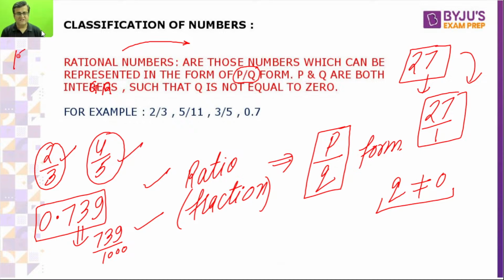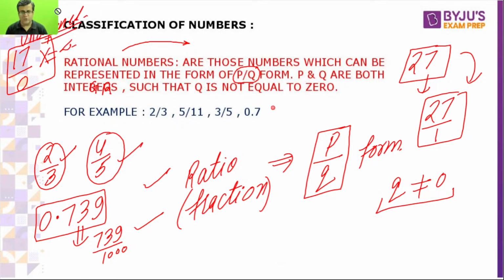If I take 17 by 0, this is practically not possible. This is undefined. Infinite, we used to call, right? So 0 should not be there in the denominator. Q is never equal to 0. That's the only thing you will have to remember.